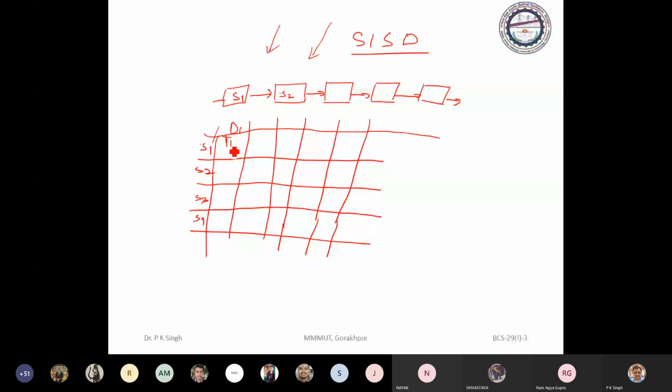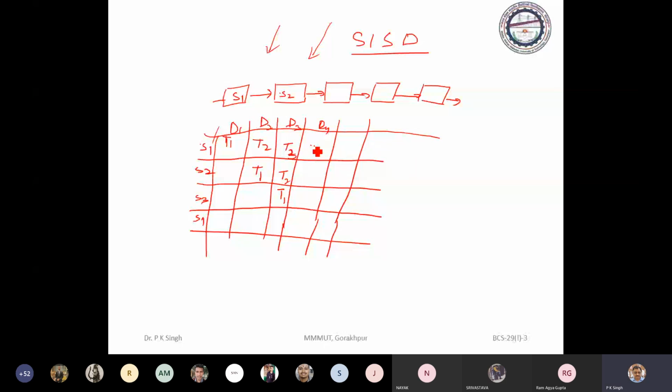And now it may take another task, that is task 2, on day 2. On day 3, it may hand over task 1 to unit number 3, task 2 to unit number 2, and task 3 to unit number 1.